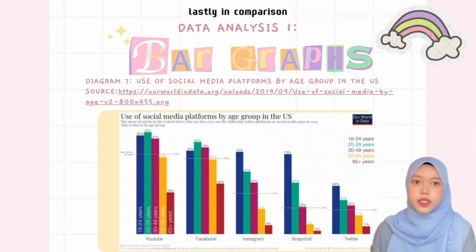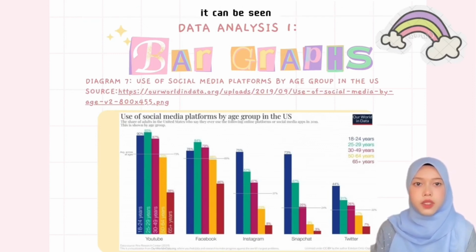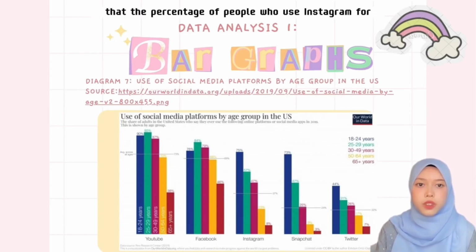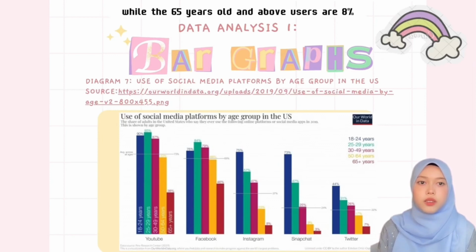Lastly, in comparison, one of the comparisons that I got from this bar graph is, it can be seen that for age 18 to 24 years old, use of Instagram in the US is dramatically higher compared with those aged 65 years old and above. The percentage of people who use Instagram for age 18 to 24 years old is 93%, while the 65 years old and above users are 8%.